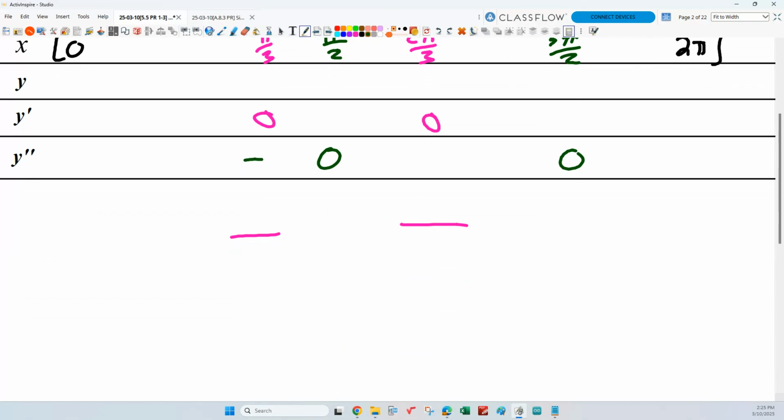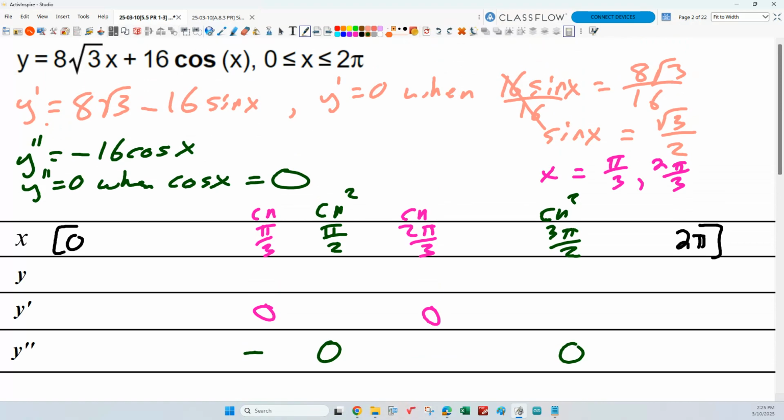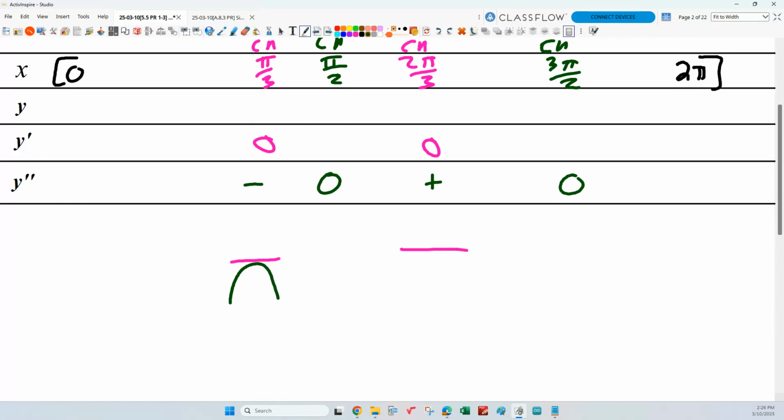So what's going on there? What's the second derivative test tell us? That is a sad function, right? That one is concave down, so it's a maximum. How about at 2/3 pi? 2/3 pi is in what quadrant? What's the sign of cosine in quadrant 2? Negative. So I get negative times negative is positive. And so I'm getting a happy function. I'm getting a minimum there. Okay?